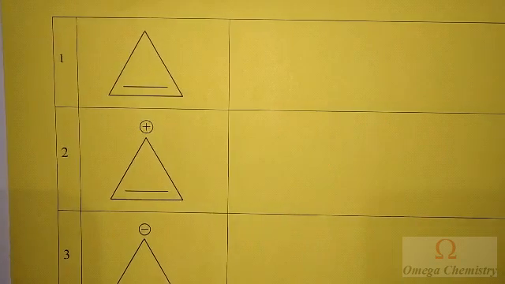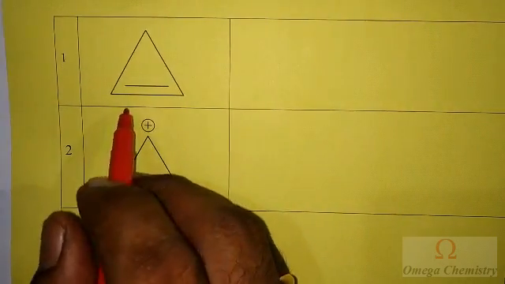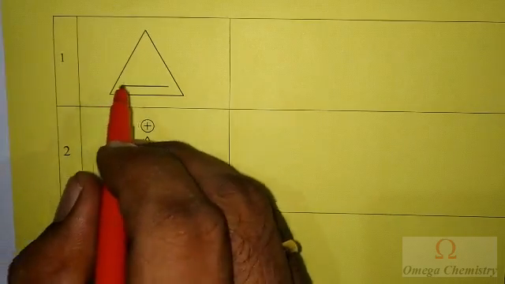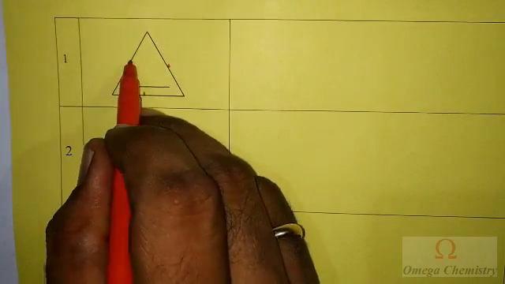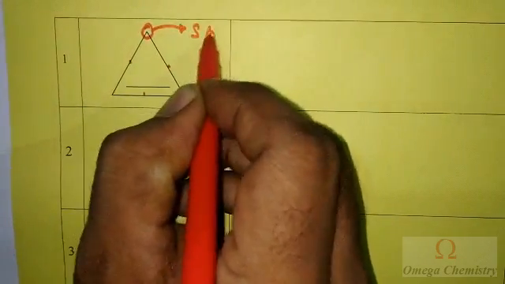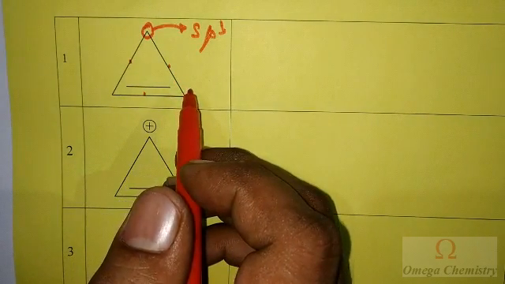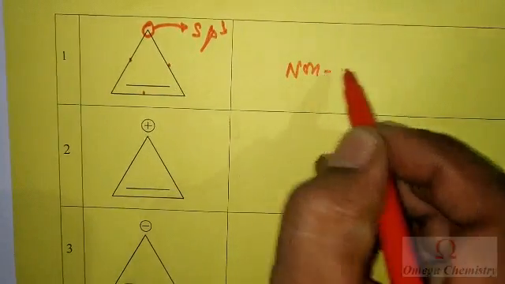So students, let us discuss some interesting cases. Okay, let us see the first one. Here the compound is cyclic but not planar, and it is not in conjugation also. It has double bond, single bond, again single bond. Moreover, this carbon is sp3 hybridized. So an sp3 hybridized carbon will render the molecule non-planar. That's why this molecule is non-aromatic.